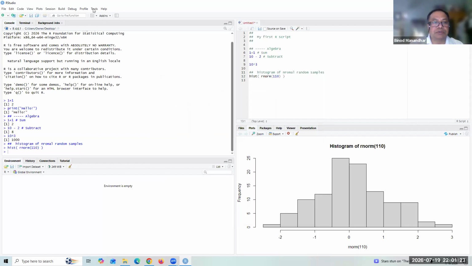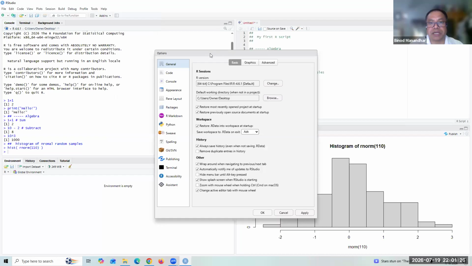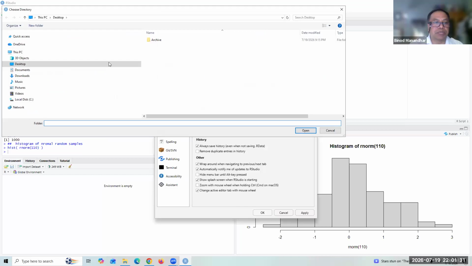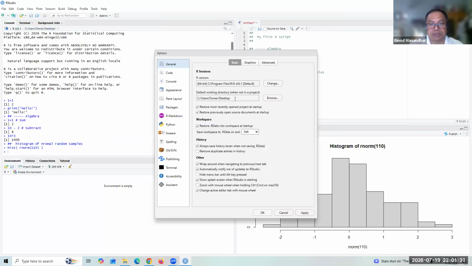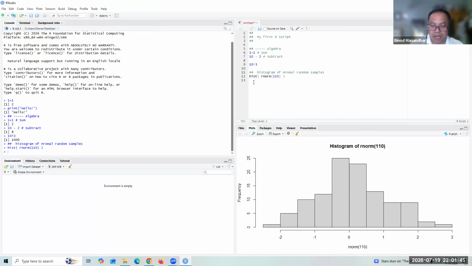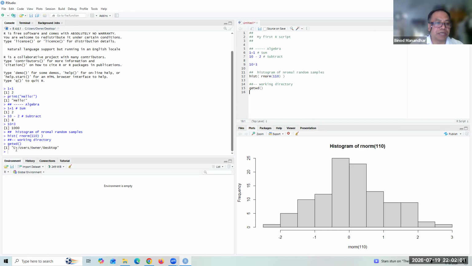One more thing you can do is set the working directory here. You can set a default working directory, browse this one. Let's say my default working directory is Desktop, or you can choose whichever folder is required. Now Desktop is the working directory, apply and OK. Now you can check the working directory by getwd, get working directory, and run this function here. Now this is the working directory.